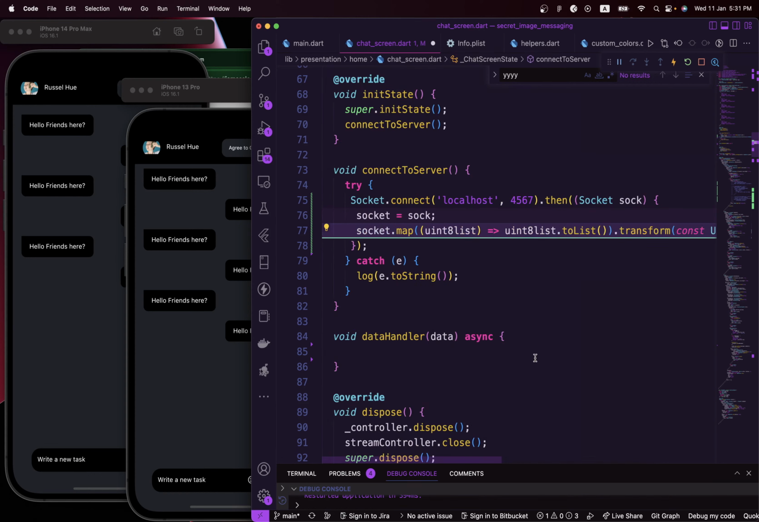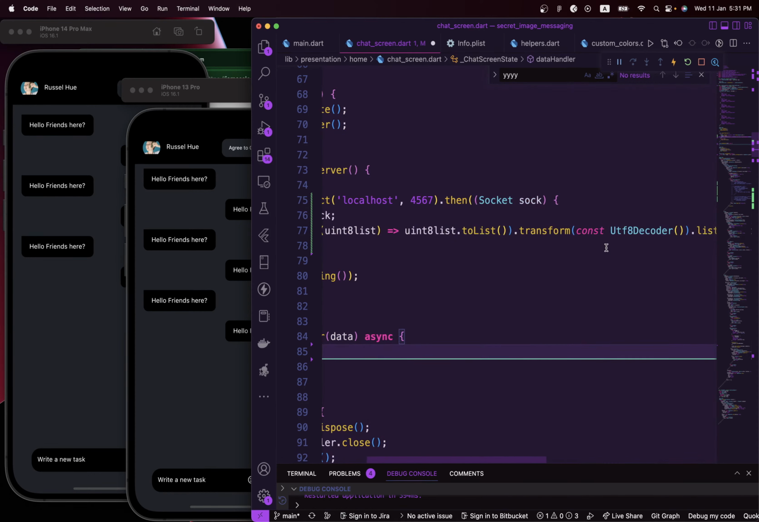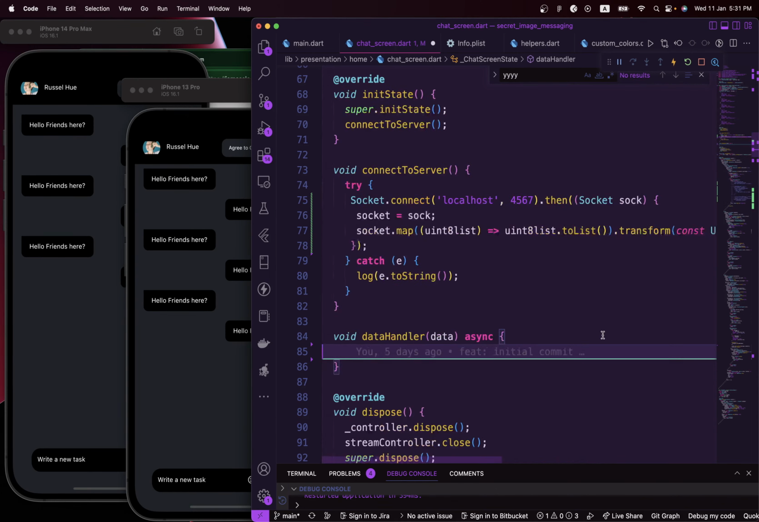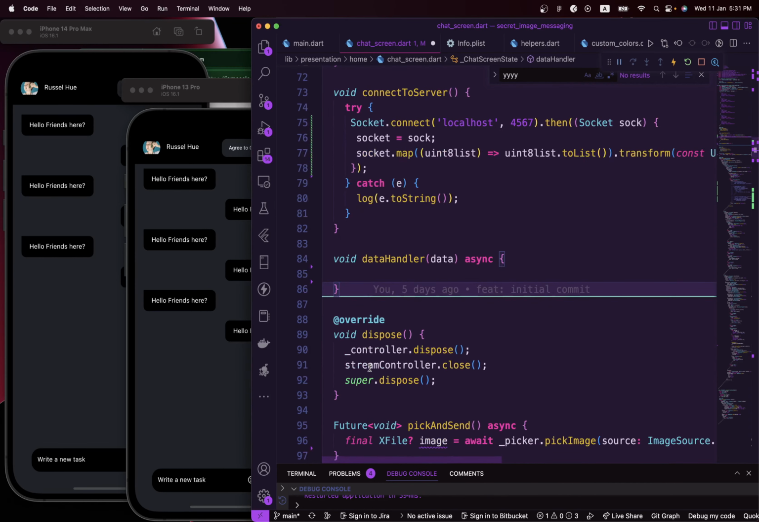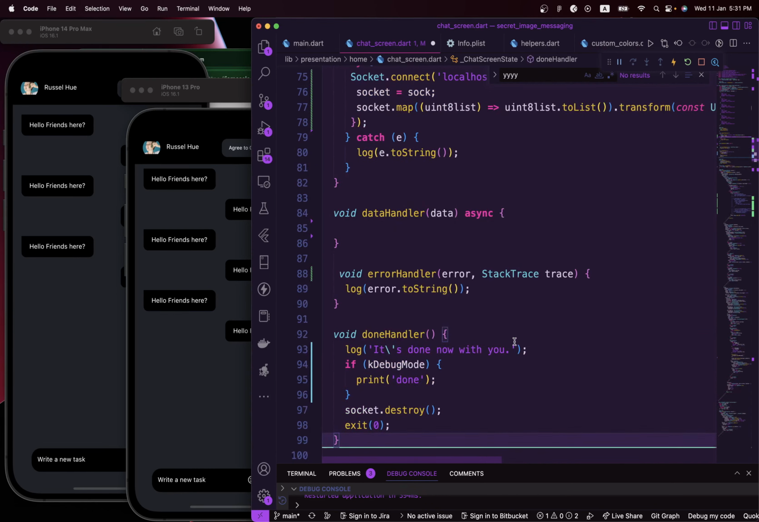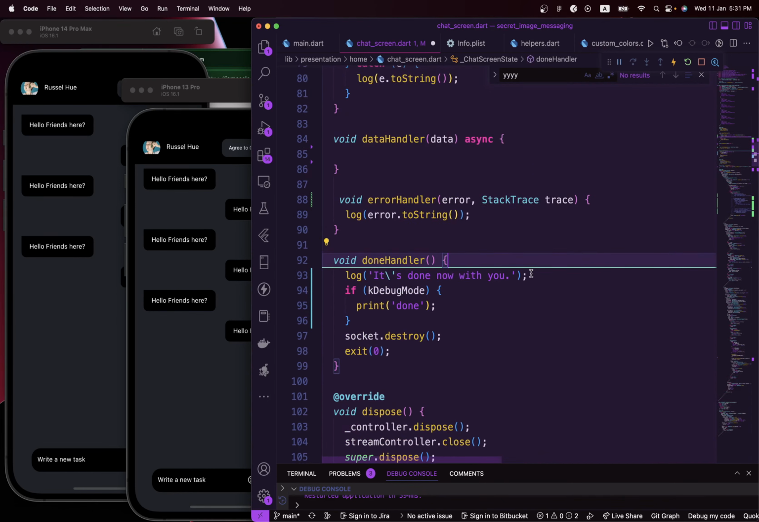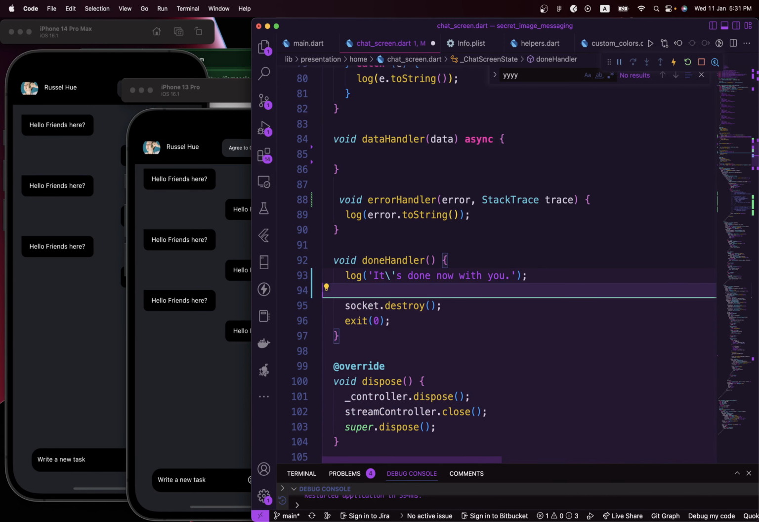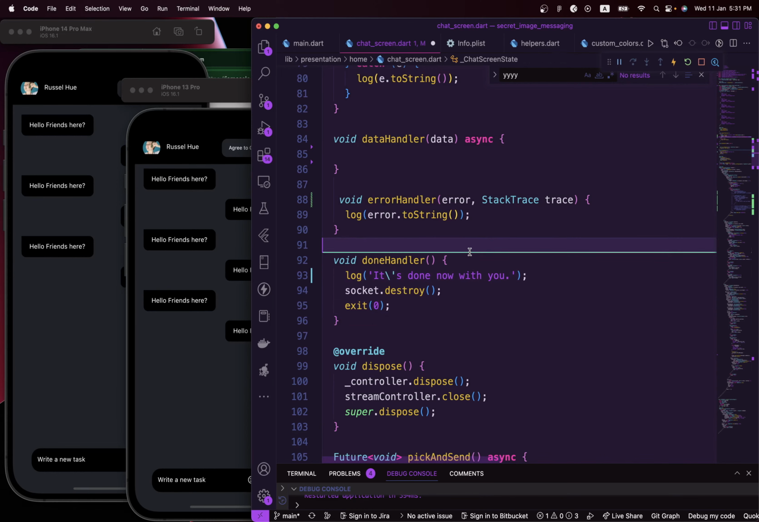The next function we're going to add is the onError function to handle any error that comes in. I'll just copy it over, and also the last function, which is the done function. Just copy them over and then I'll explain what is going on here. We have these two functions. Go ahead and remove this, leaving the log statement.